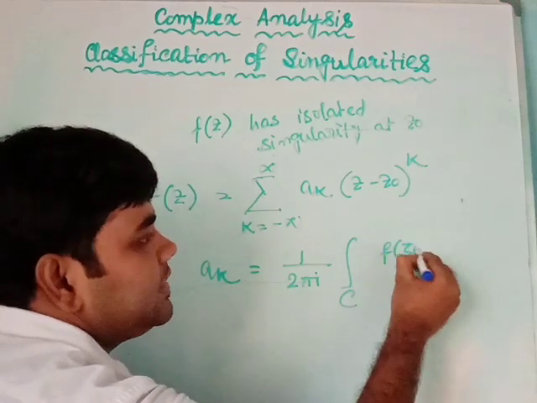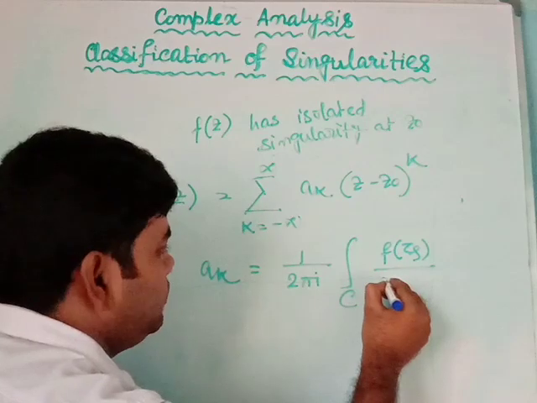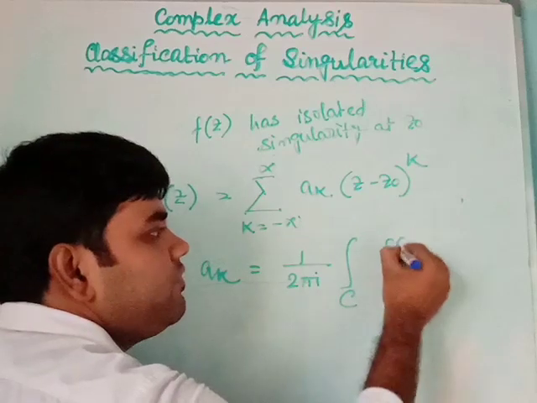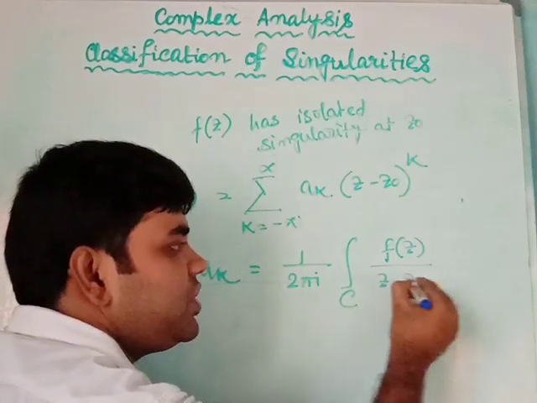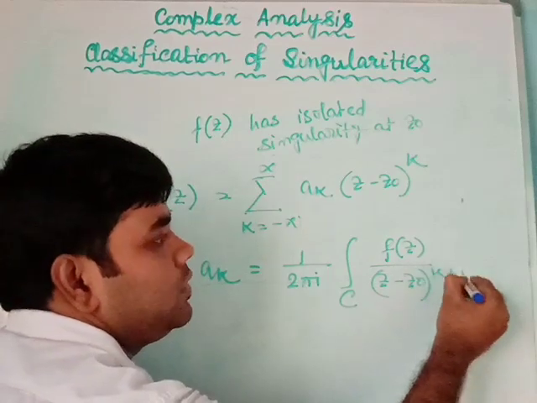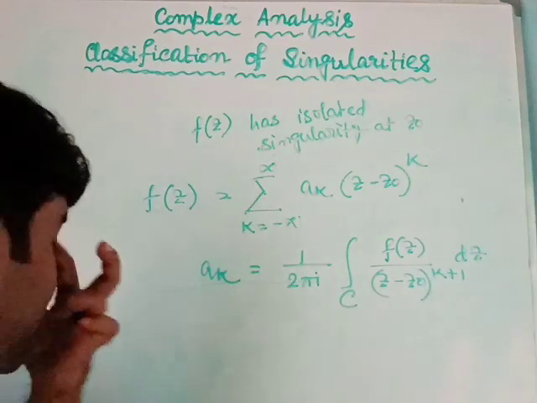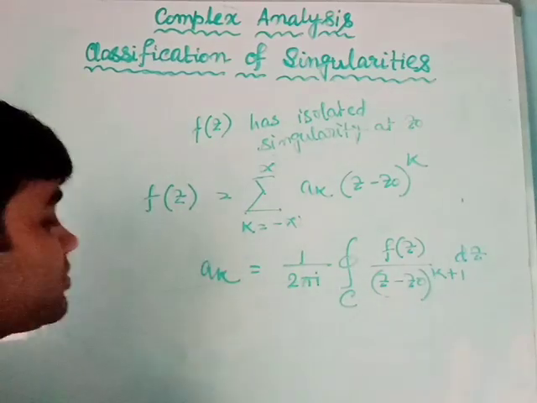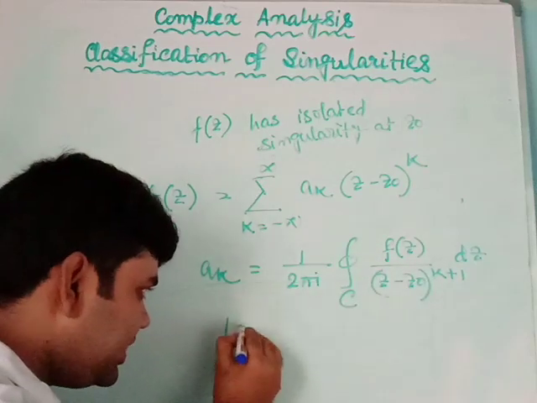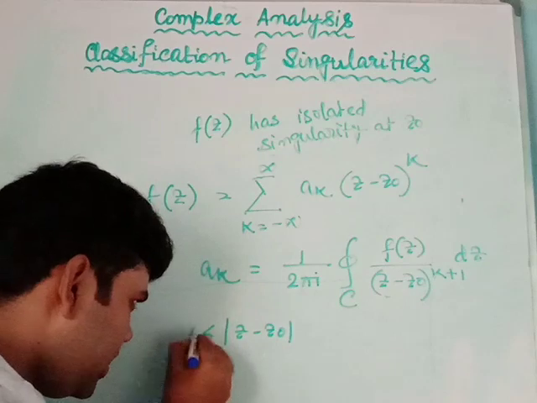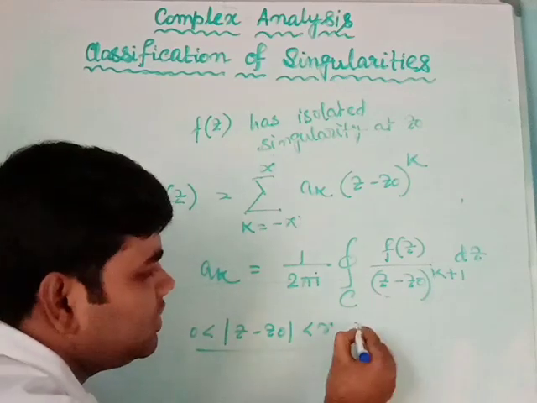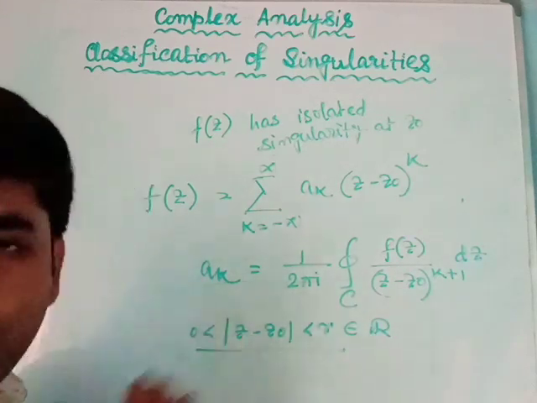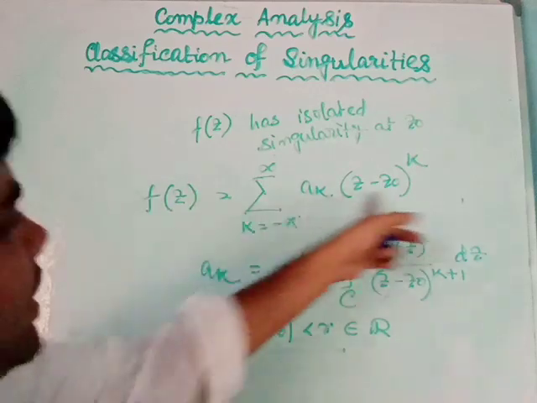of f(z) by (z minus z0) to the power k plus 1 dz. This will be the coefficient a_k, okay, and C will be a closed circle belonging to the region |z minus z0| greater than 0 and less than some r. This is a real number, obviously a positive real number. So the circle will remain in this particular region. So this has a Laurent series expansion like this.